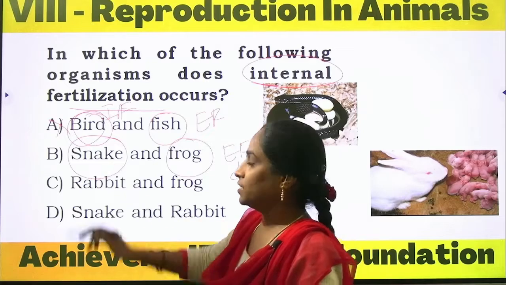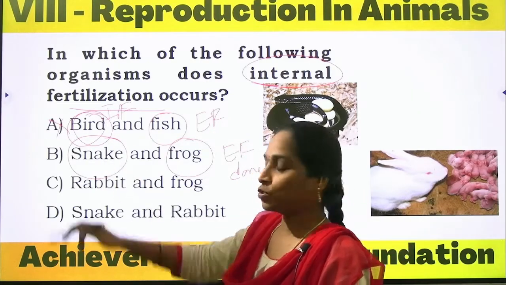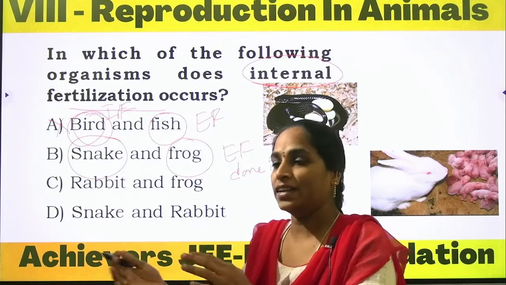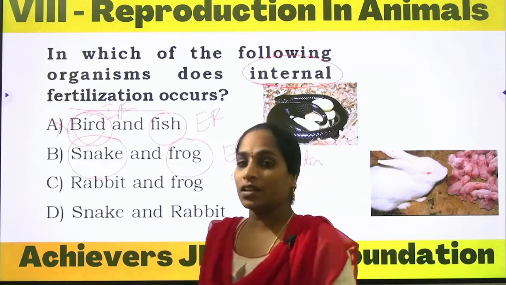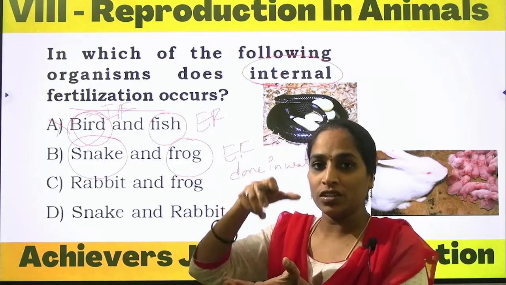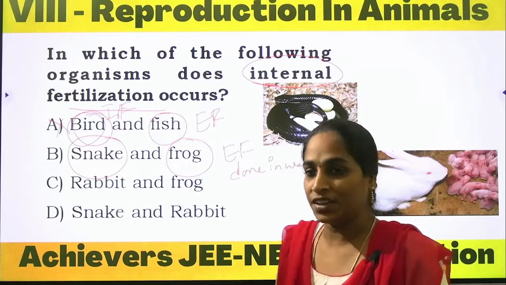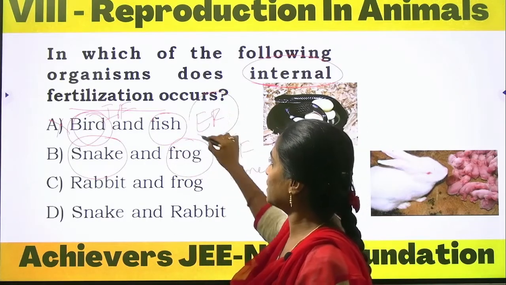Snake is a reptile. The female snakes lay the eggs on land, and the birds are arboreal animals. They construct their nest, and within the nest the female birds lay the eggs. And fishes undergo external fertilization.